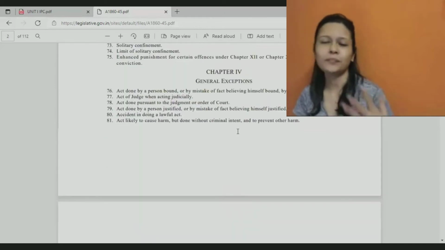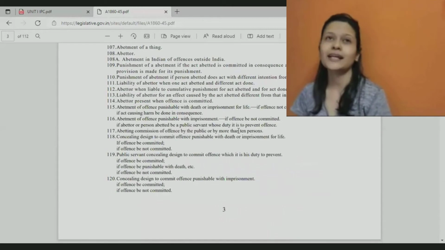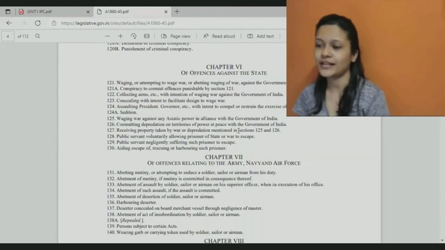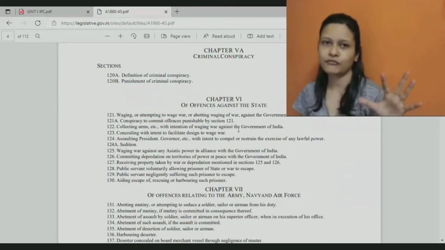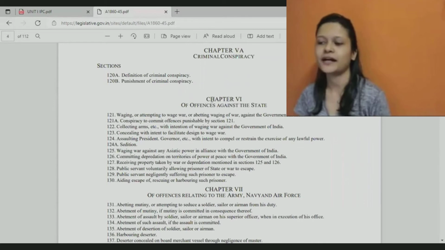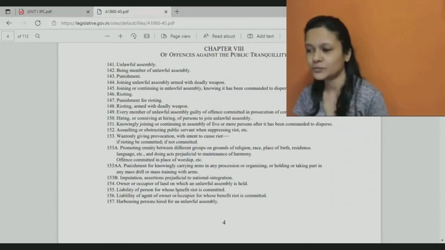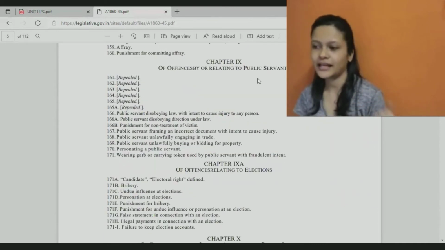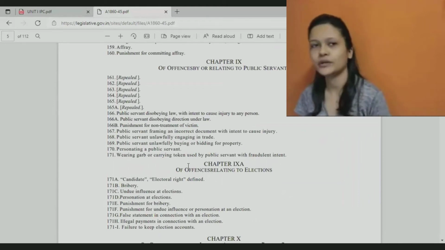Now, Indian Penal Code, as I mentioned, talks about different types of crimes. There are so many different types of crimes that may be committed. And in order to avoid confusion, crimes are divided into different chapters, different classifications, like crimes committed against the state, relating to army, navy, air force, against public tranquility, relating to public servants, against the human body, human property, against women.